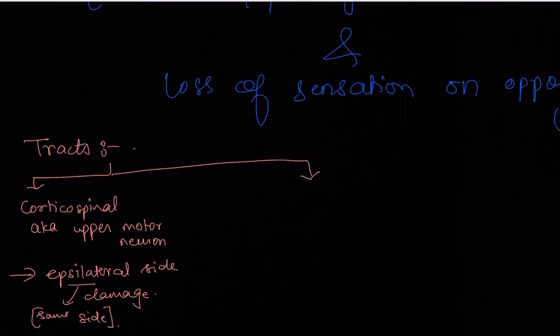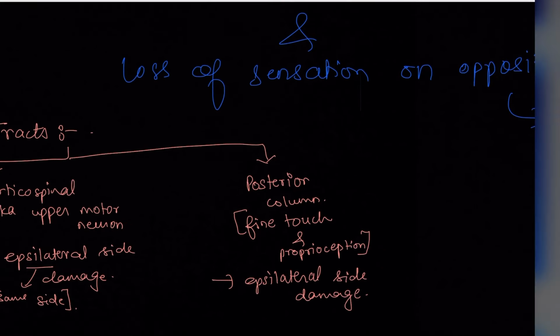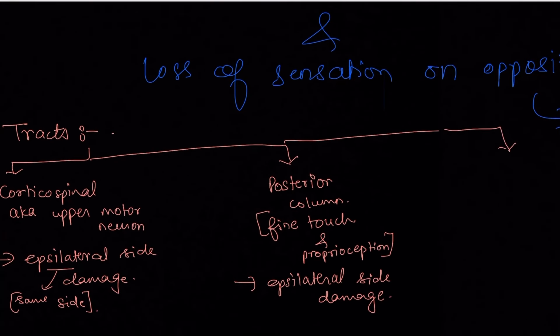The second tract is the posterior column. Remember the ascending tracts, we have done it already in the previous video, I guess. The function of the posterior column was what? It was fine touch, right? And proprioception. This is also ipsilateral side damage. Understood? Ipsilateral means same side.